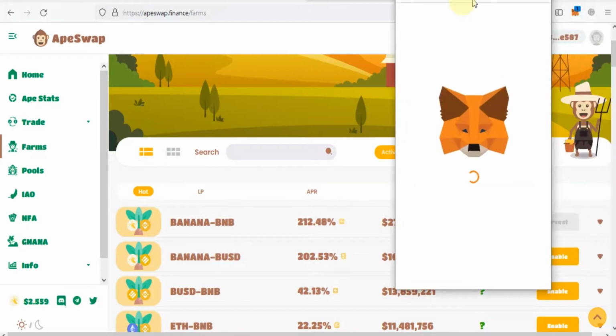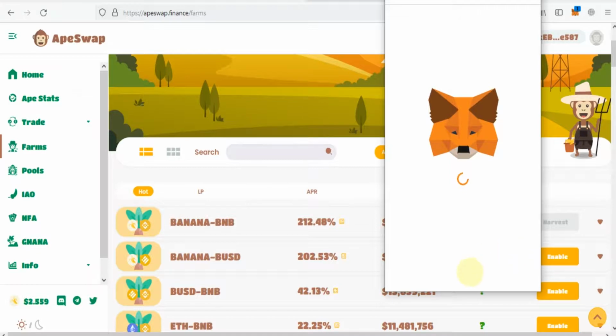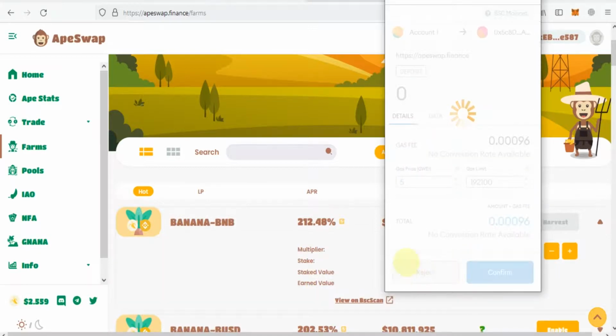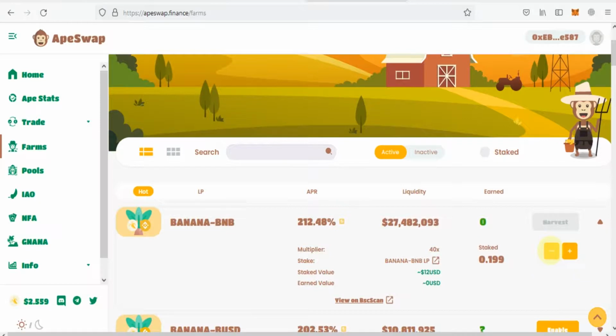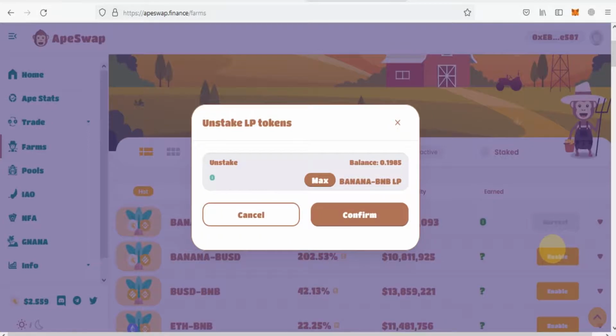And if you want to remove your tokens from farming, you need to click first. There will be two steps. First will be remove from LP, after that you will remove liquidity. So first we will remove from farming. We will click on maximum. Here we will click on maximum. Here we will confirm, and our transaction will be confirmed with MetaMask, and we will remove our LP tokens from farming.